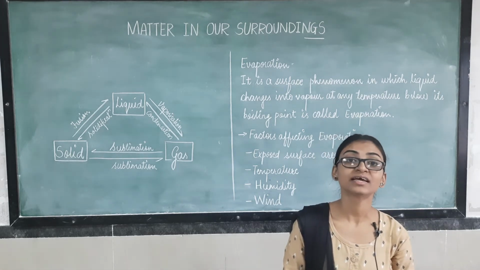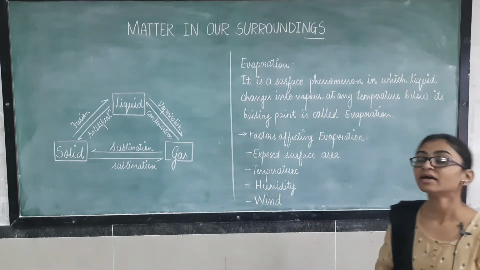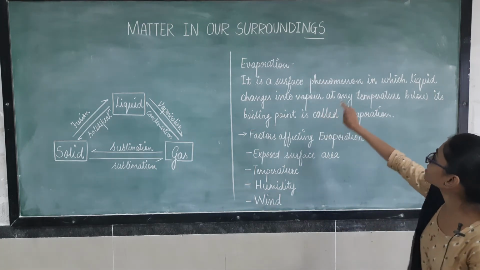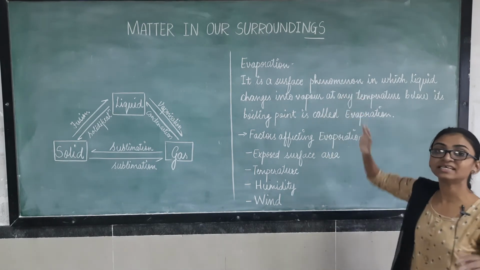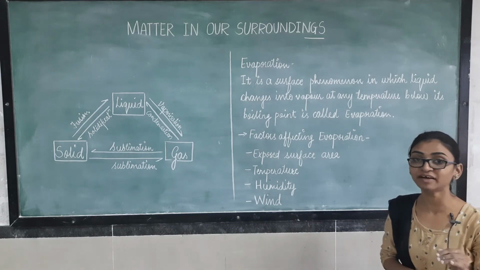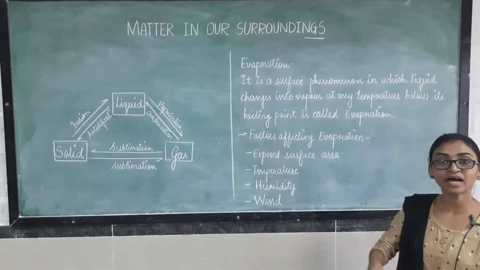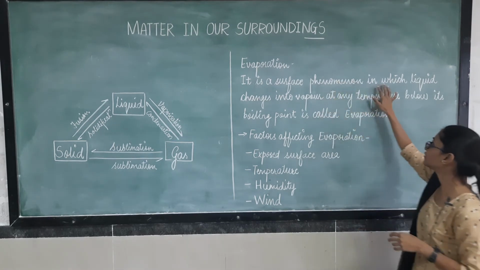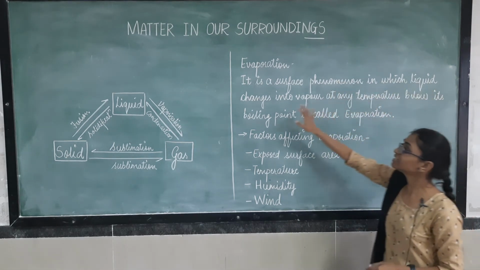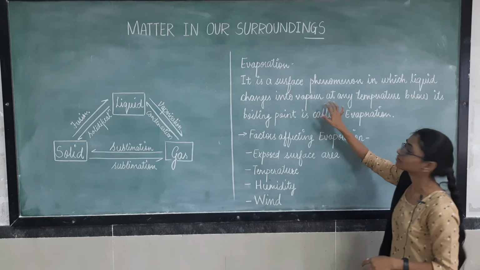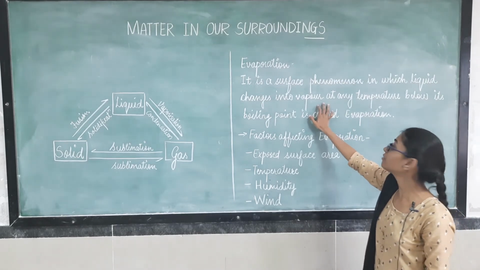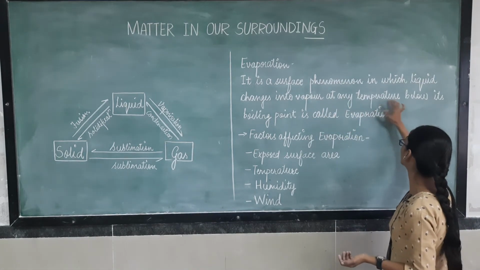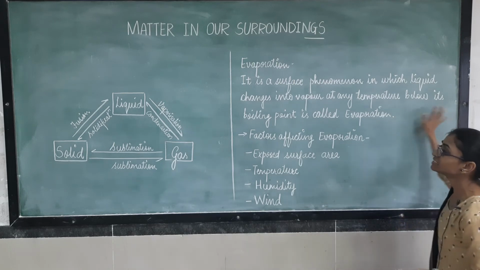So this process is evaporation. Now see here, it is a surface phenomenon. It is happening on the surface. We are not making any changes inside it. So it is a surface phenomenon in which liquid changes into vapor, liquid is getting converted into vapor form at any temperature below its boiling point.